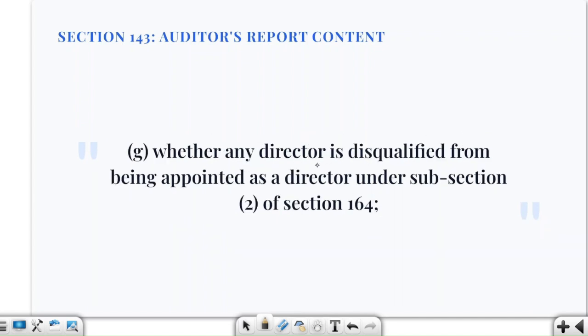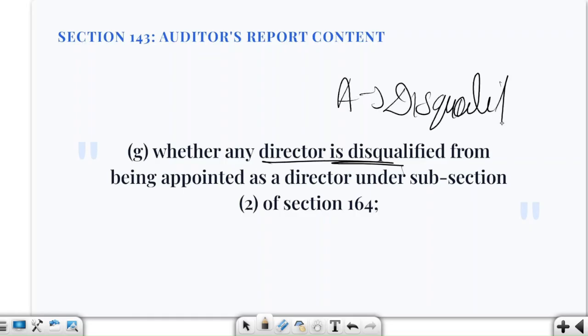Fine. Now we are talking about director's disqualification. Here we are saying that the auditor has to report whether any director is disqualified from being appointed as a director under section 164(2) or not. Suppose there is a director A who is disqualified, and disqualified under which section? Of course, section 164(2).